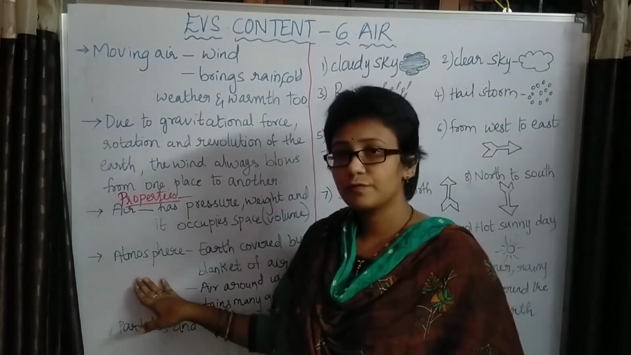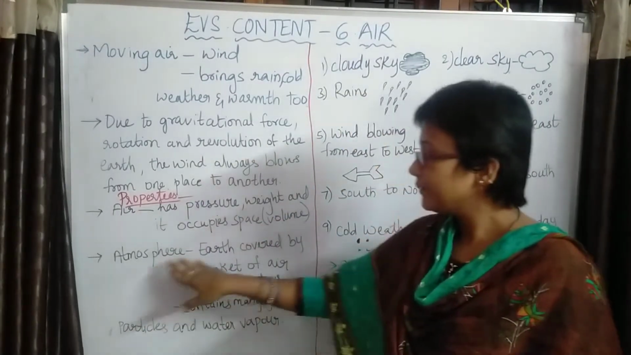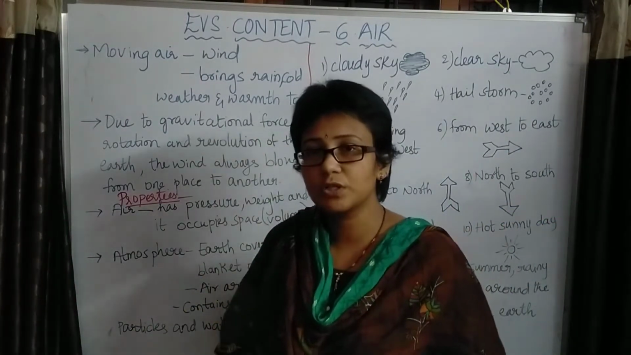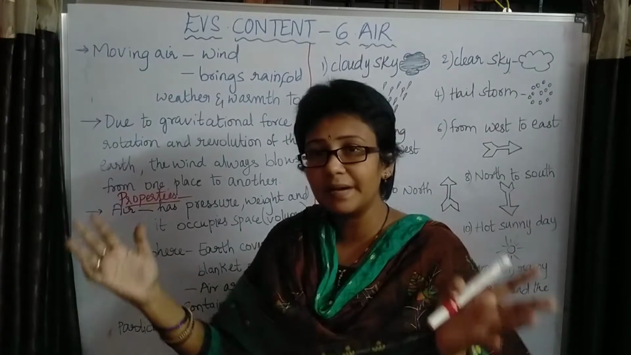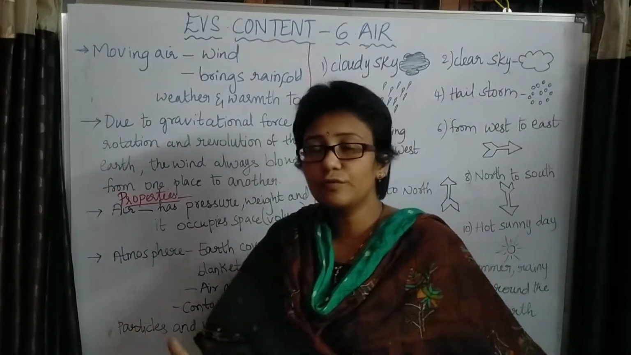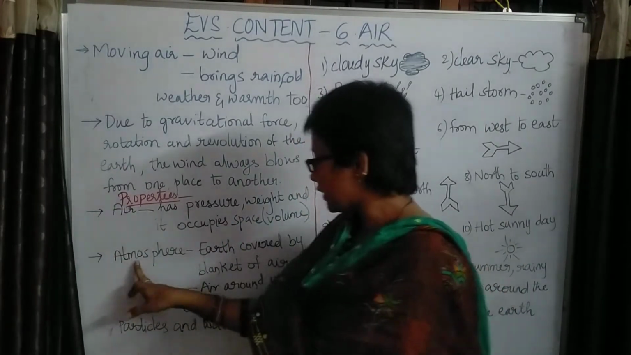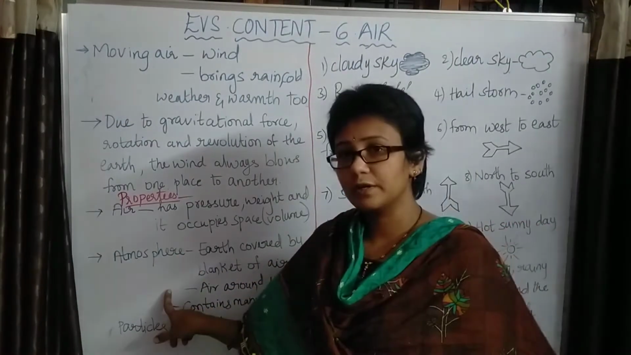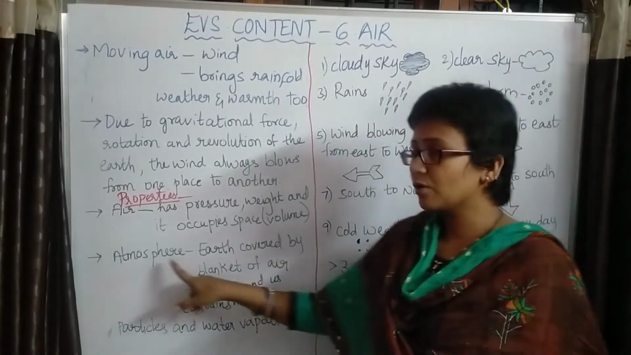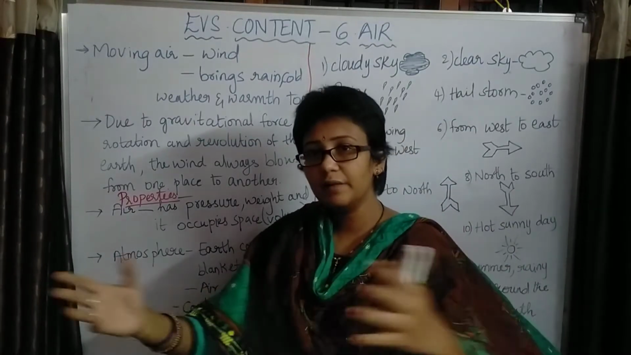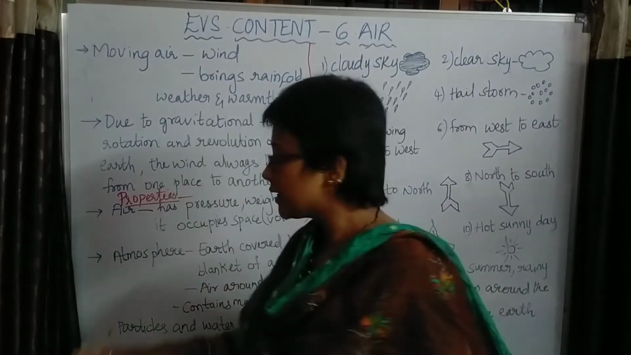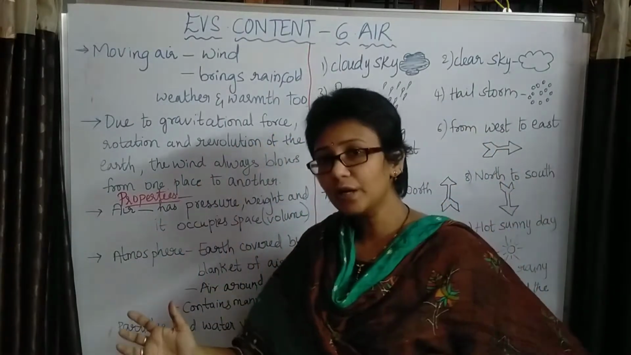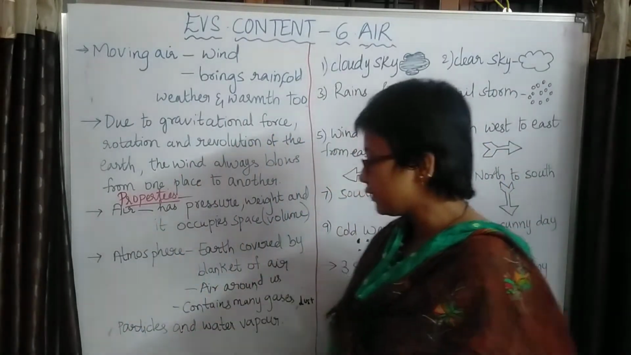Next, atmosphere. What is atmosphere? The blanket of air around the earth is called the atmosphere. So the earth is surrounded by a blanket of air. That blanket of air is called the atmosphere. The air around us is also the atmosphere. Whatever air we have around us comes under the atmosphere.